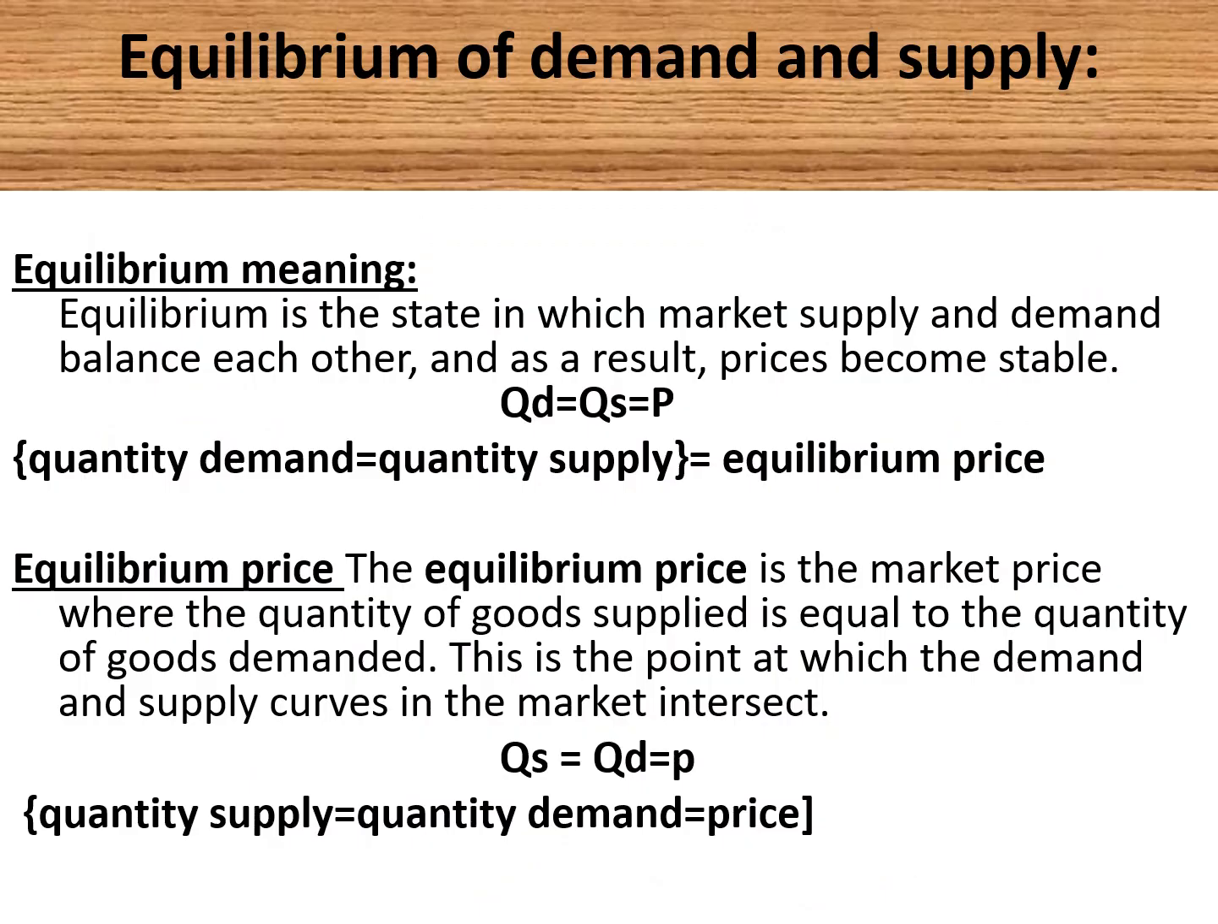Dear students, after seeing the law of supply, we are going to see now the equilibrium of demand and supply, a possible Part C or Part B question. What is meant by equilibrium? It is the state in which market supply and demand are equal, and price becomes stable. Quantity demanded equals quantity supplied at the equilibrium price. What is equilibrium price? The price where the quantity of goods supplied is equal to the quantity of goods demanded.